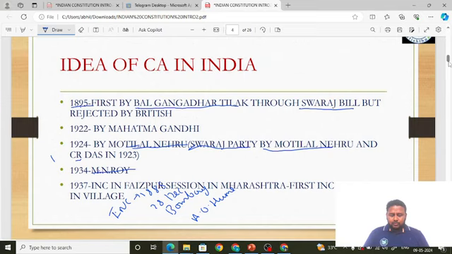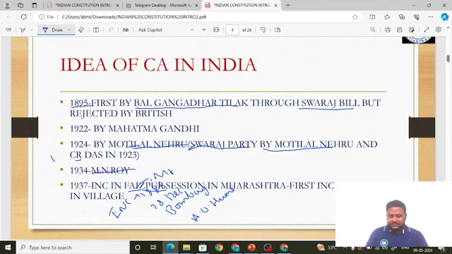See, Congress used to hold sessions each year at different places. Like that, in 1937 it held a session in Faizpur. Where is Faizpur? Faizpur is in Maharashtra. Faizpur session, it is in Maharashtra. Okay, you have to remember that. So, at the Indian National Congress session in Faizpur, they demanded a Constituent Assembly for India in 1937.